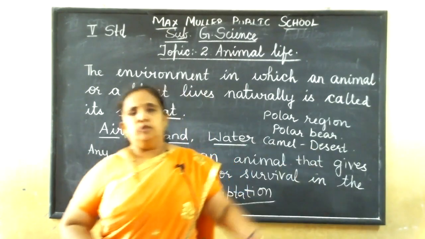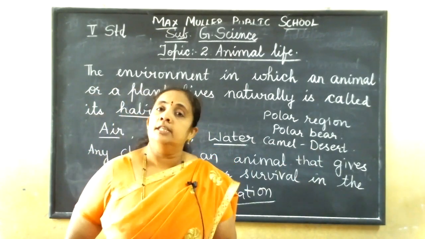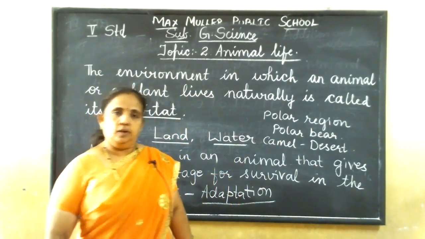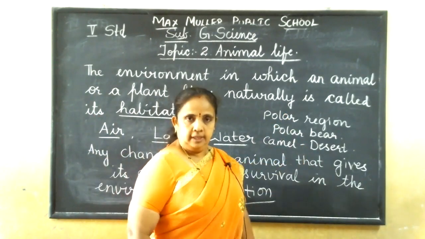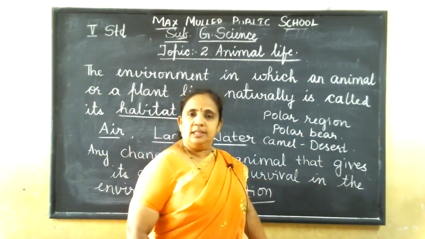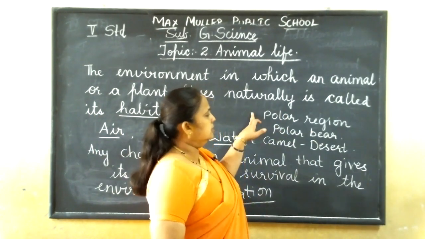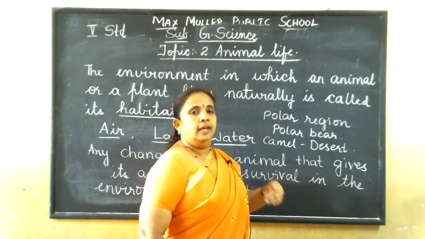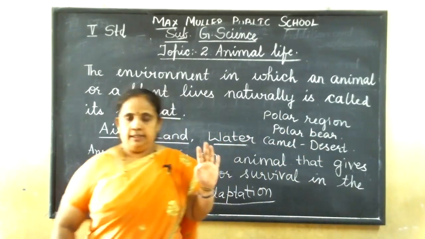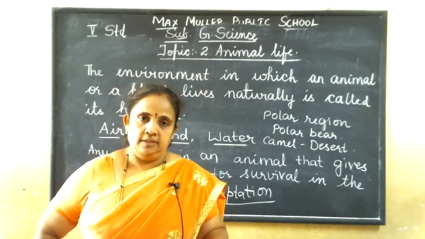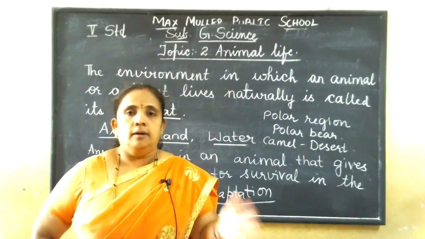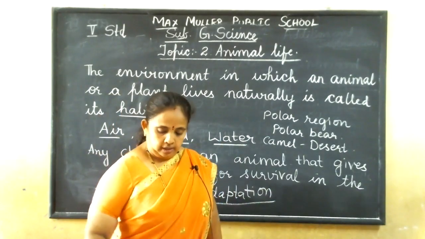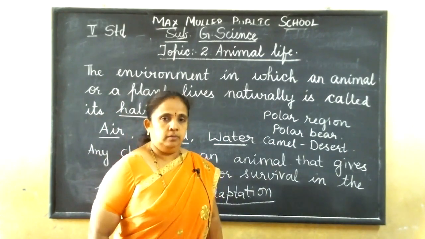So like this, different changes, different adaptations are given to different animals, so that they can survive in the environment. A polar bear cannot come and stay in the desert, or a camel cannot stay in the polar region, is it not? The polar bear has a thick fur to protect from the cold, and the camel has long legs and hairs on its body to protect from the heat. So animals staying in different places have different body structures. It might be organs, so that it will protect itself to stay in the environment.